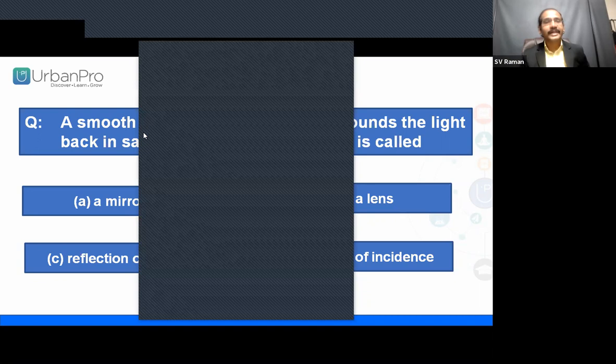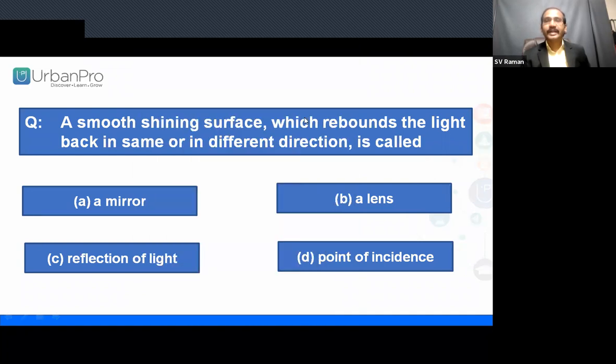Option A, mirror. Option B, a lens. Option C, reflection of light. Option D, point of incidence. Which one? Hope you chose. The right answer is, check your answer, it's a mirror.